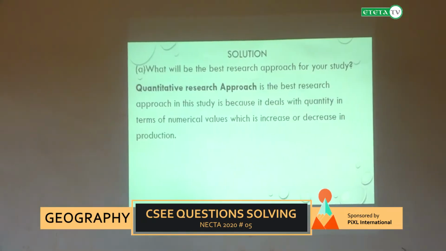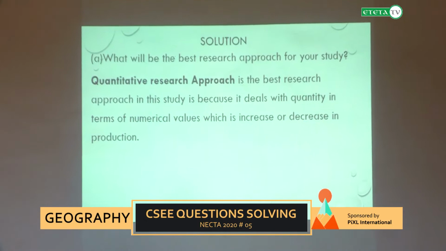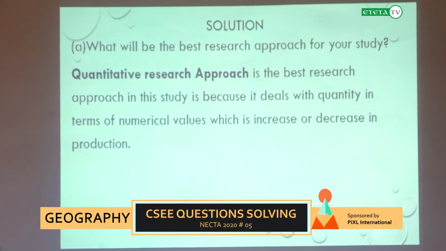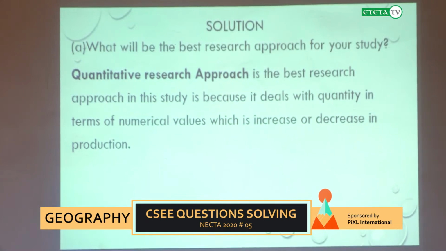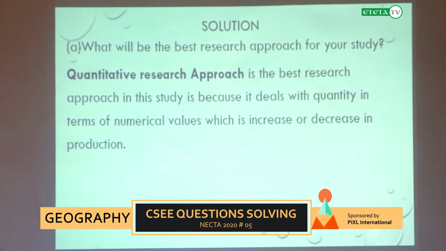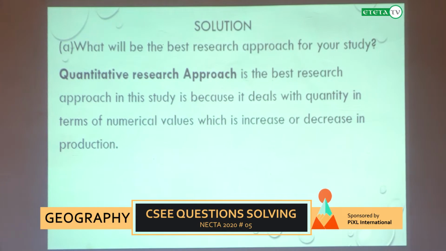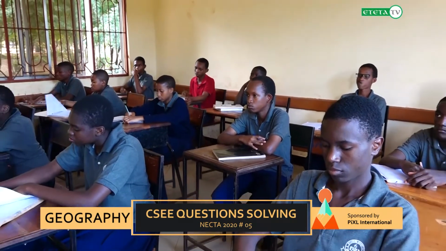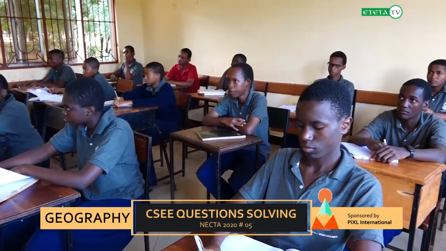whereby our first question says, what will be the best research approach for your study? Our answer says, the approach that is going to be used is the quantitative research approach. Why? Because it's the best research approach in this study, because it deals with the quantity, in terms of numerical values, which is the increase or decrease in production, which has been the aim of our question as it has stated there when we were reading it.